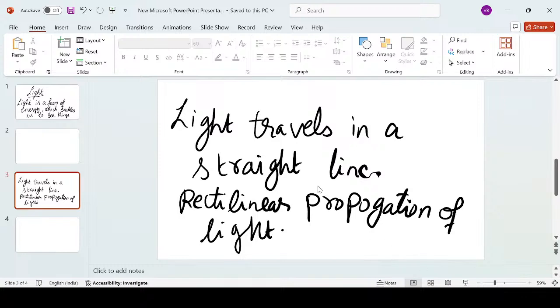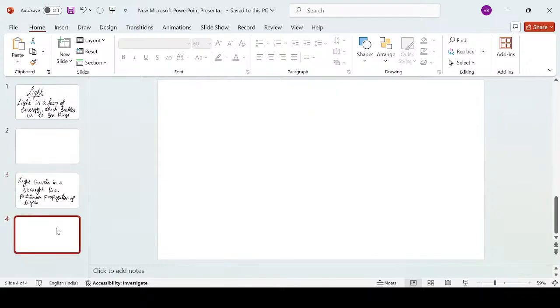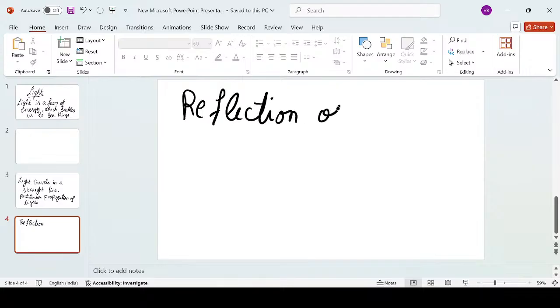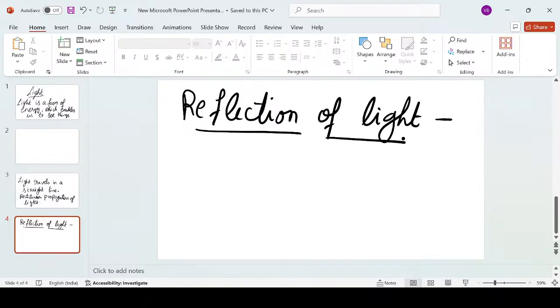Then comes the second property of light. Let's discuss the second property of light, that is reflection of light. Now, what does reflection of light mean? This is a very good question. People generally think that only a plain mirror, in which we look at our face daily, gives us reflection.